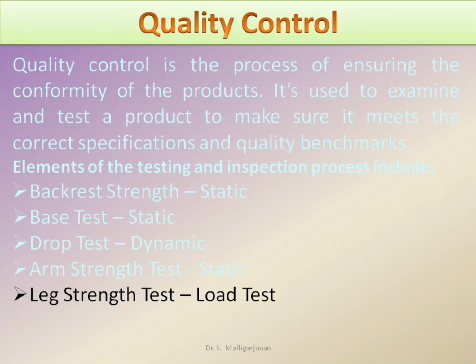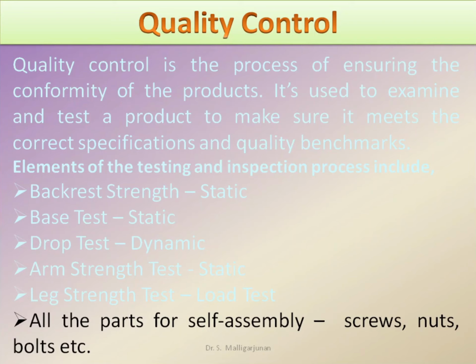And other than the test, we are going to check the dimensions of the product and the fit of the mate of the parts in the assembly. That is all the parts of self assembly like screws, nuts, bolts, whether these parts are properly assembled or not. Okay, these kind of things happen in quality control.